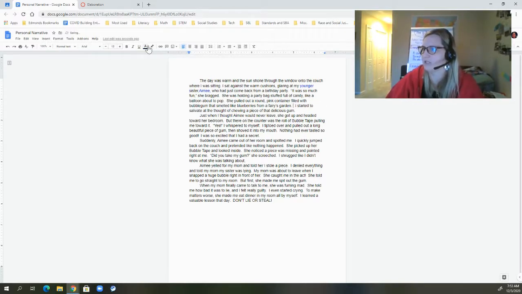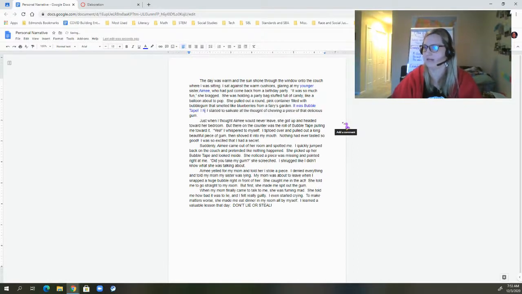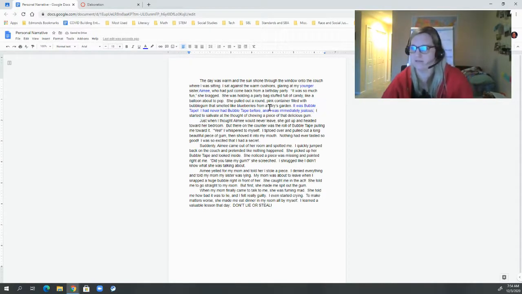So I'm going to go here. I'm going to change my font to blue. And then I'm going to put in here, let's see. She pulled out a round pink container filled with bubble gum that smelled like blueberries from a fairy's garden. It was bubble tape. I had never had bubble tape before, and I was immediately jealous. I think my readers need to know that part, right?